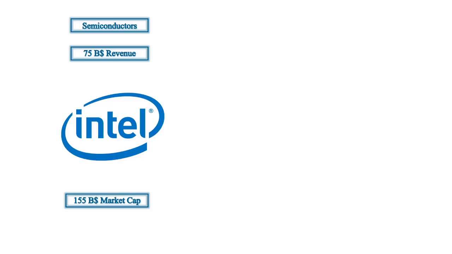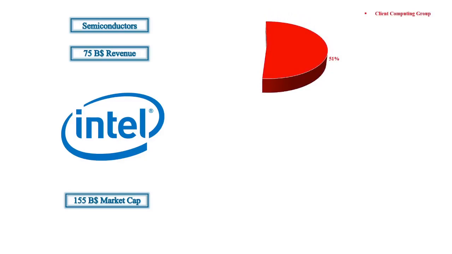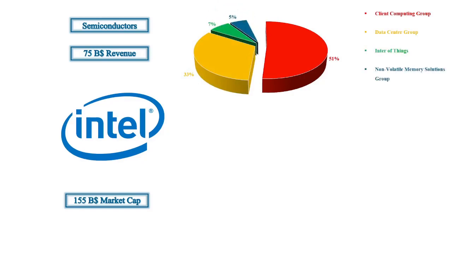The income of Intel comes 51% from the client computing group, 33% from the data center group, 7% from Internet of Things, 5% from the non-volatile memory solutions group, 2% from the Mobileye solutions group, and the last 1% from other.